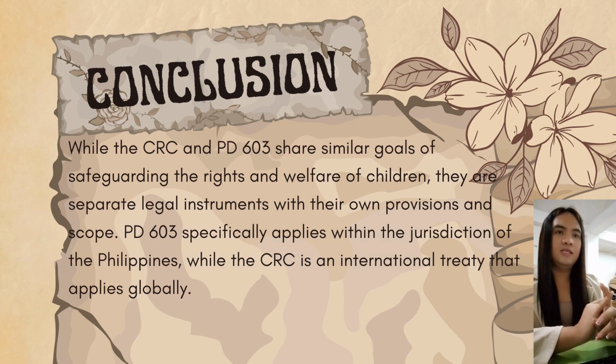Presidential Decree number 603 specifically applies within the jurisdiction here in the Philippines, while the CRC is an international treaty that applies globally. However, countries like the Philippines that have ratified the CRC are obligated to implement its provisions within our national legal framework.